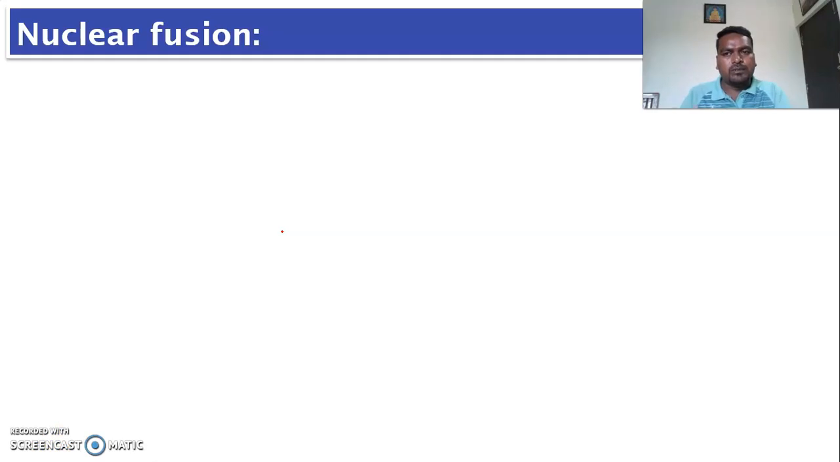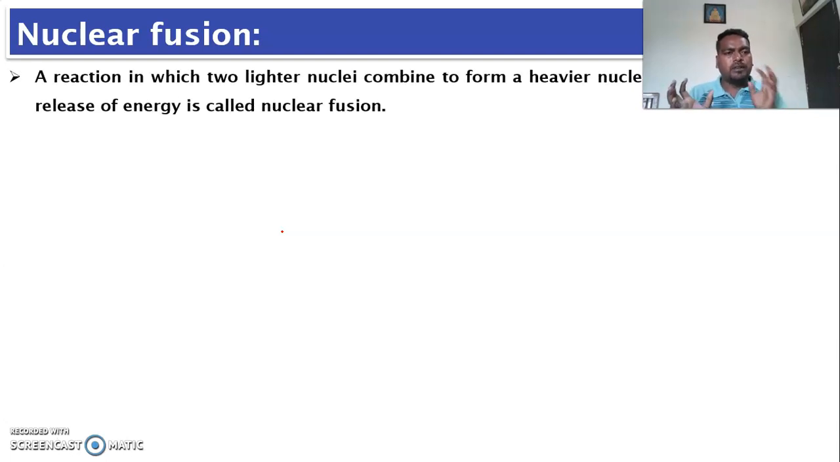Before going to understand fusion, in the sun 73 percent hydrogen is present, and nearly 24% helium by mass is present. So the most abundant element in the universe is hydrogen, because the sun contains 73% hydrogen by mass. So this hydrogen undergoes fusion reaction, combining.